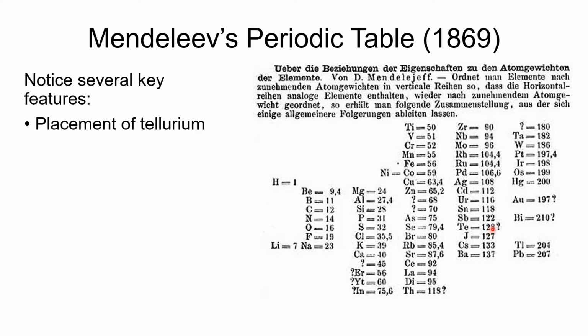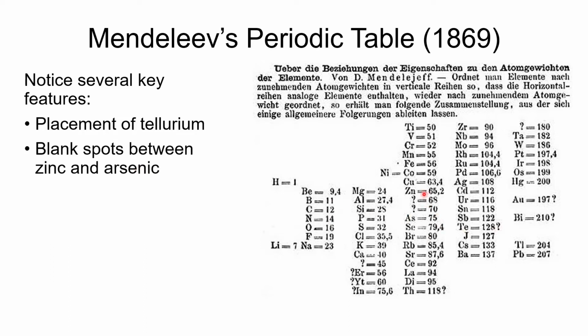The thing that I want to point out about that, which is kind of interesting, is that Mendeleev actually thought that people were just measuring the atomic mass of tellurium wrong. He was convinced of that for a long time. It wasn't until people had researched it much longer that he finally was convinced that it was just bigger.